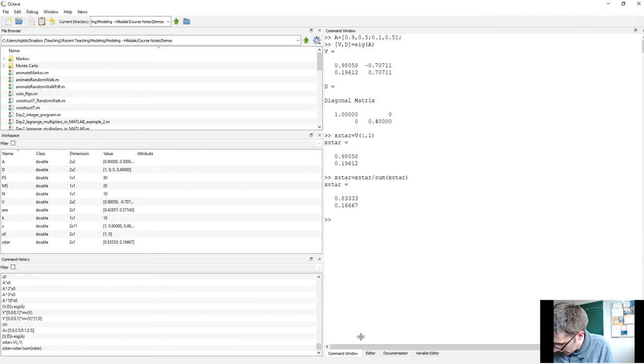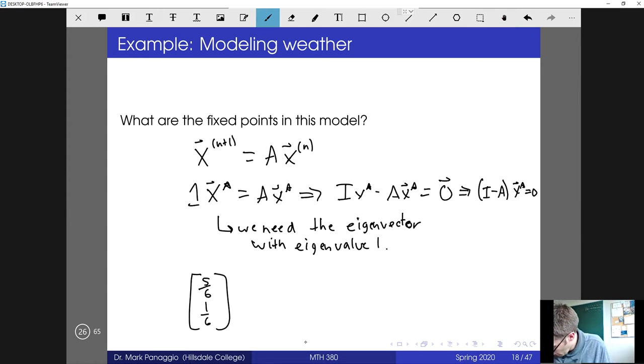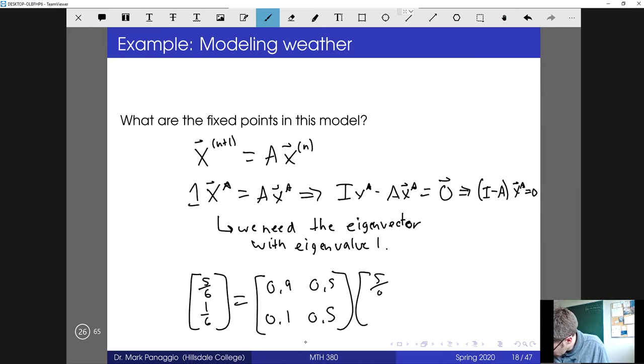And so let's check that. If I do 5/6, 1/6, I'll go back to my slides here. The claim is that should be equal to 0.9, 0.5, 0.1, 0.5 times itself. And so we will get, let's see, this is just 9/10 times 5/6 plus 5/10 times 1/6 in the first row.